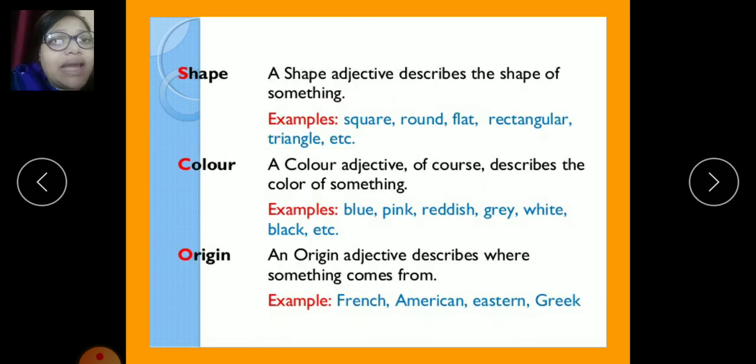Moving on to the next slide, we are going to discuss shape, color, and origin. A shape adjective describes the shape of something, like whether it is square, round, flat, rectangular, triangle, etc. A color adjective, of course, describes the color of something, like whether it is pink, blue, reddish, gray, etc. And an origin adjective describes where it comes from, whether it is French, American, English, Greek, etc. So these are the various uses of adjectives.